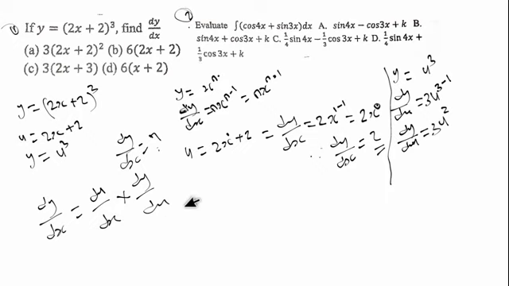Now the next thing you have to do here, let's put our du/ds. Our du/ds is equal to what? That is equal to 2, so definitely we have 2 multiplied by dy/du, and dy/du is equal to 3u square. So that will be 2 multiplied by 3u square. 2 times 3 gives us 6. Therefore dy/ds is equal to 2 times 3, that is 6, raised to the power of what? u square. That's 6u square.